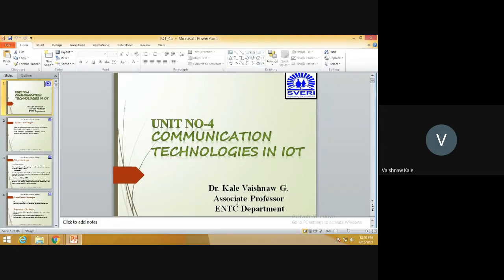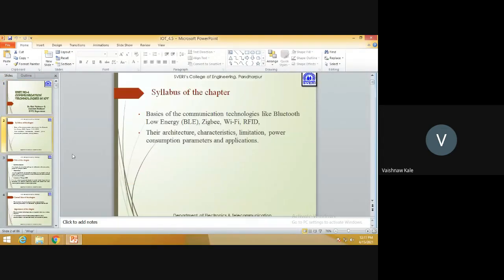Today will be the revision of unit number 4, as we have finished 4 points. The major 4 points we have studied are nothing but Bluetooth Low Energy, Zigbee, Wi-Fi, and RFID. And related with those communication technologies, we have studied their architecture, characteristics, limitations, power consumption parameters, and applications.